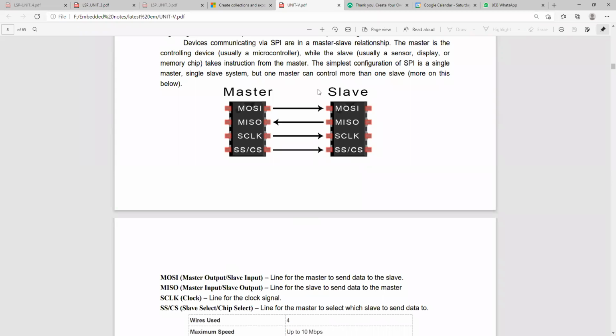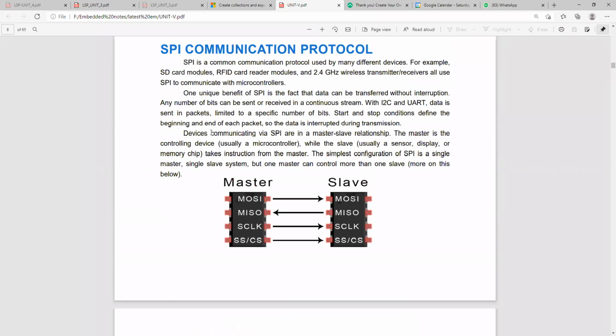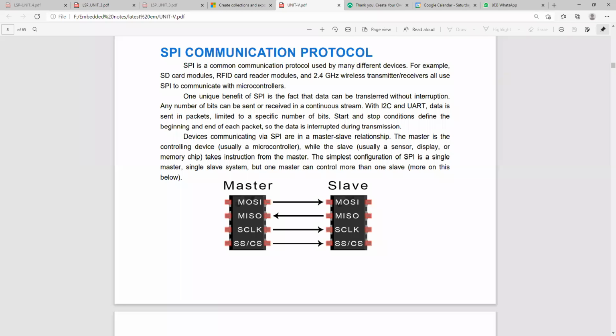Here the line for the master sends data to the slave, and the line for the slave sends data to the master. So here the data will be in a bidirectional mode. SPI communication protocol is used in many different devices, for example SD card modules, RFID card reader modules, 2.4 gigahertz wireless transmission modules, and SPI communication with microcontrollers.